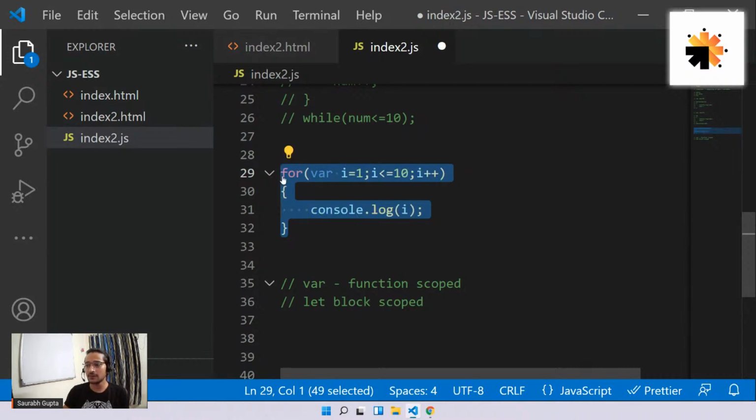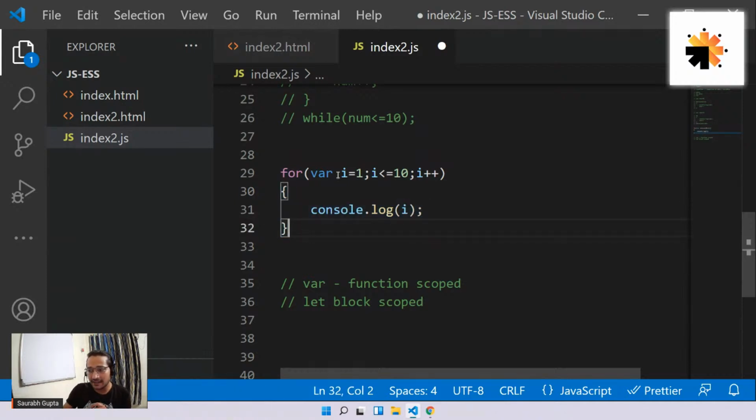Now see, this is the block of the for loop, right? And I have created this I variable only for this block. But I have created it using var, and when you create something using var, it is available everywhere inside the function.